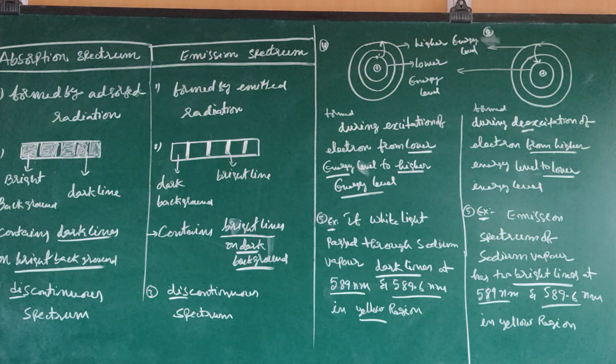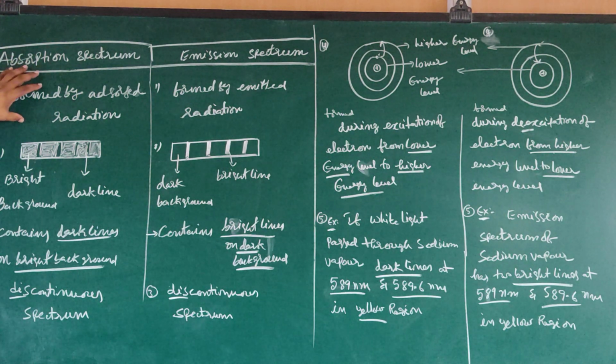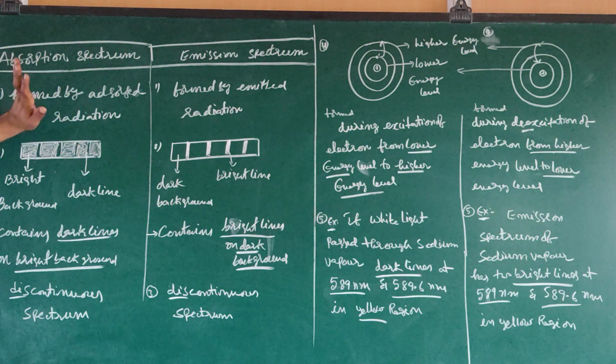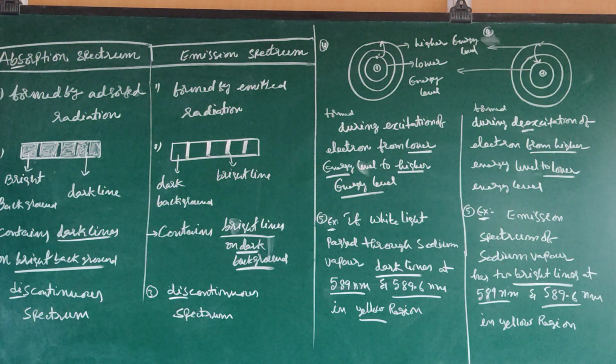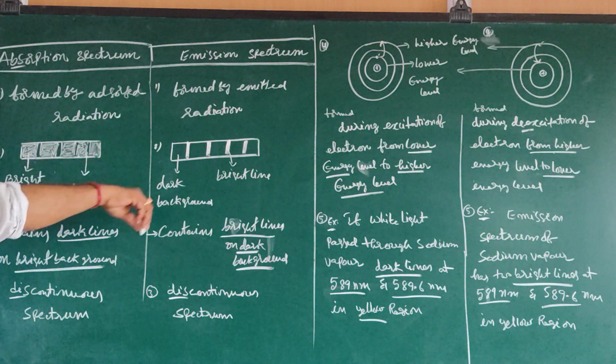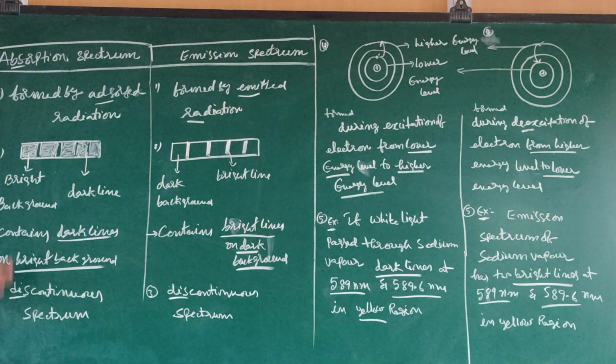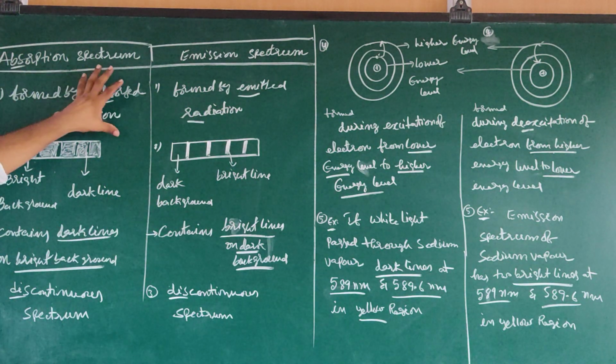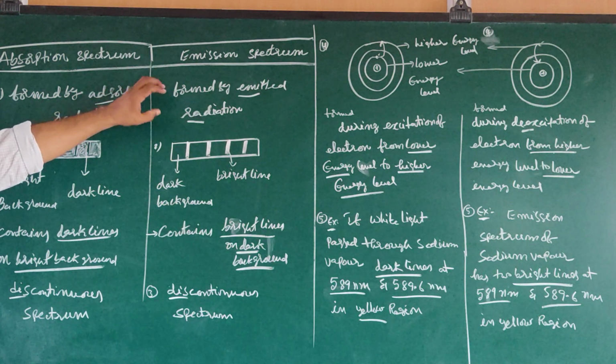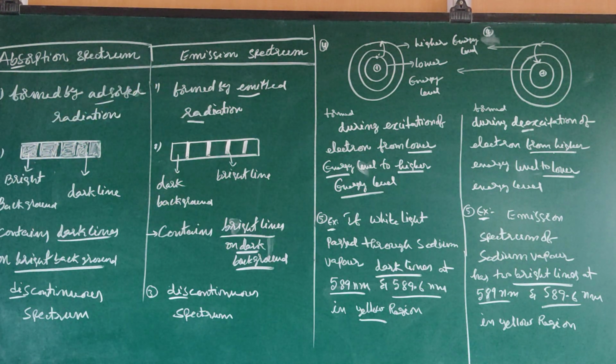Next one, comparison between the absorption spectrum and emission spectrum. Both these two are discontinuous spectrum. Absorption spectrum is formed by the absorbed radiation. Emission spectrum is formed by the emitted radiation. Simple thing.